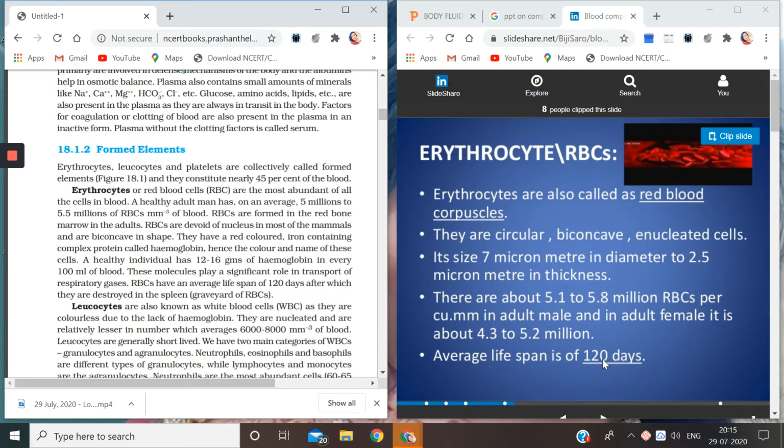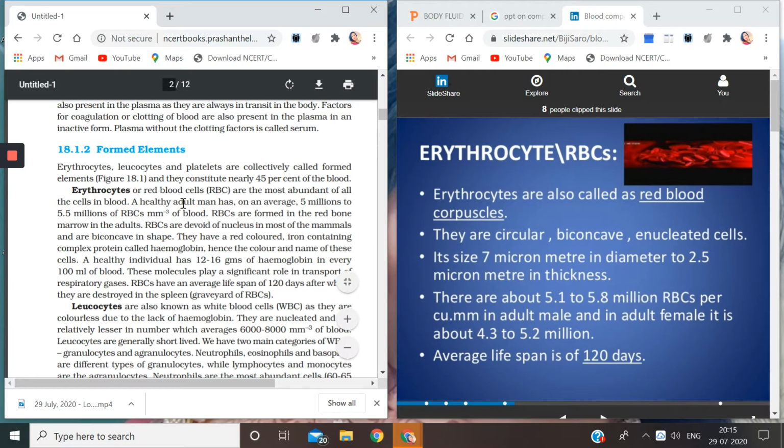In the previous two videos, I had discussed the introduction and the plasma, which is the liquid part of the blood. Today in this video, I'm going to talk about the formed elements. Formed elements means the solid part of the blood. It contains three types of cells: the RBCs, the WBCs, and the platelets. So, one by one, we will be discussing them.